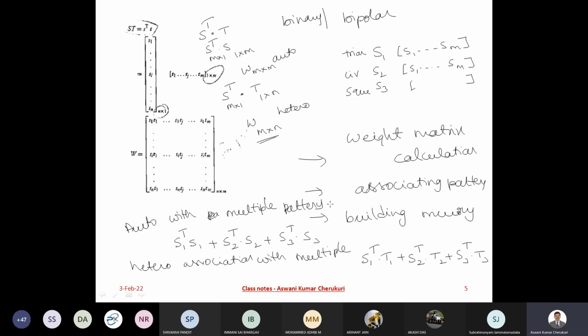Now let us see how auto association and hetero association recall is going to happen. I have done this association. I have calculated the weight matrix, or built the memory, or associated the patterns. This is my auto association and this is my hetero association. Now how am I going to recall it? The recall process is fairly simple.